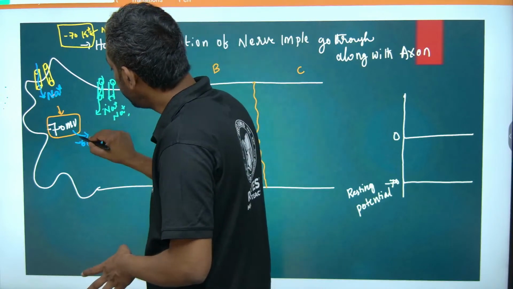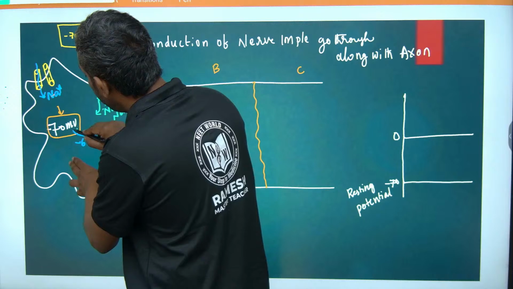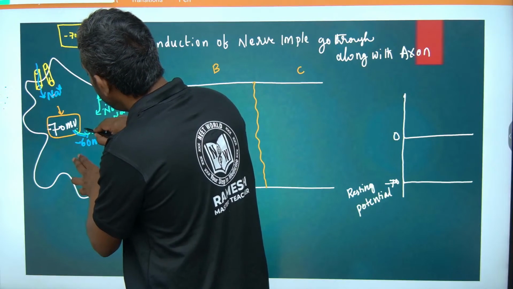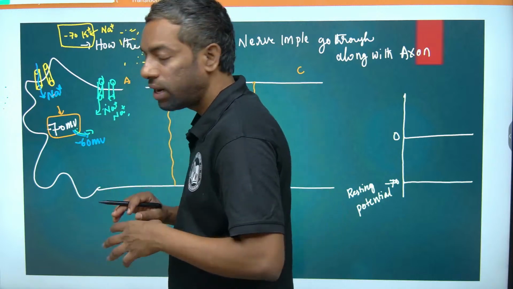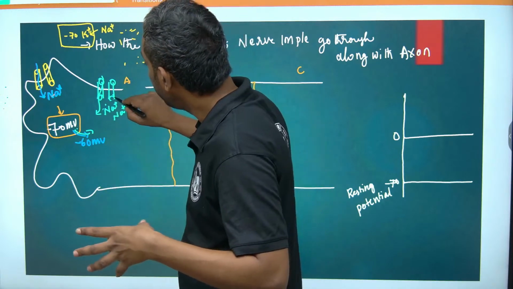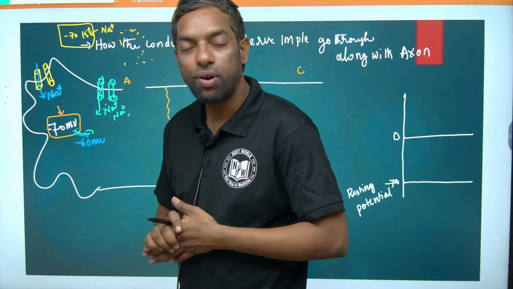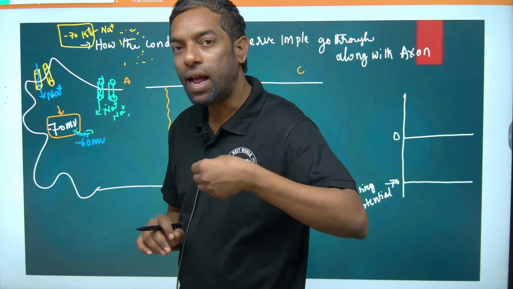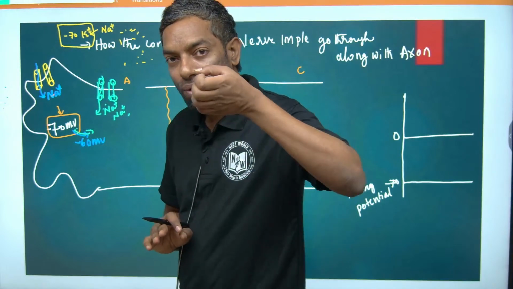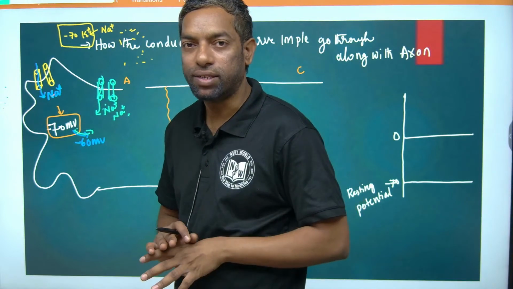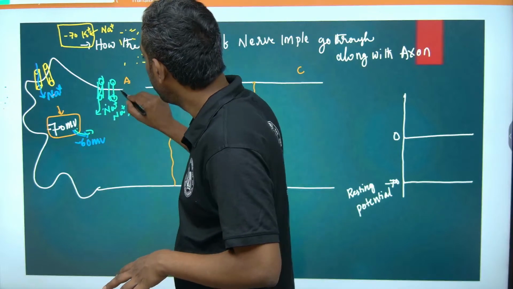The change from minus 70 to minus 60 is the reason for opening the voltage gated channel, meaning it activates the voltage gated channel. In that condition, more sodium ions influx, meaning they enter into the A segment.